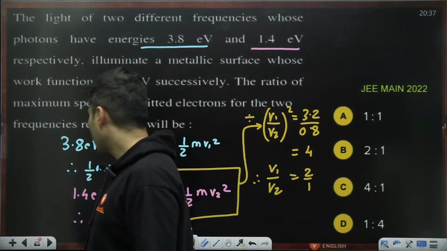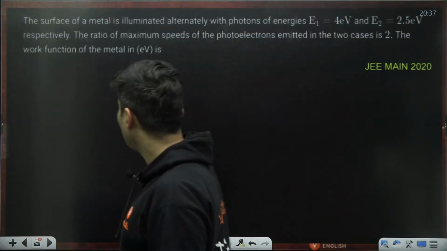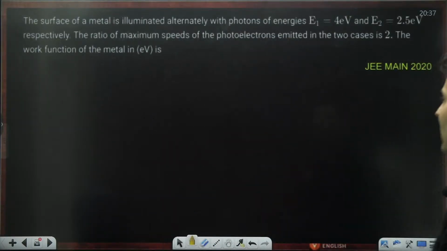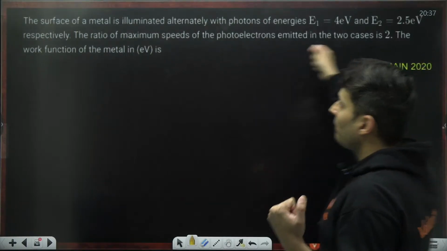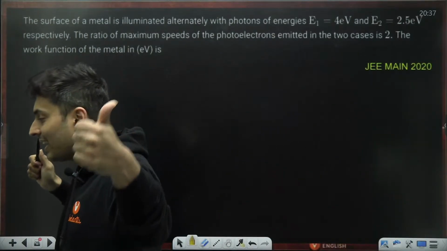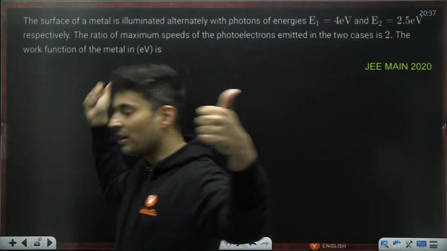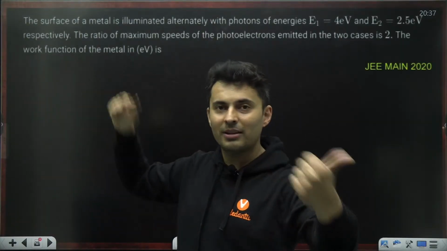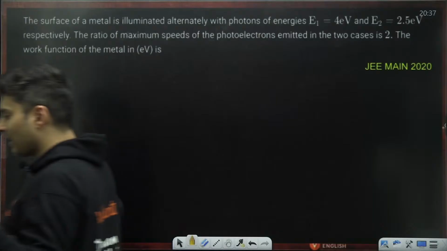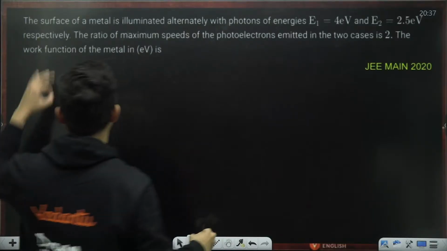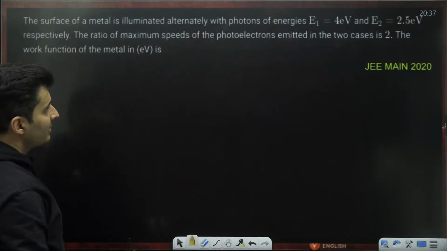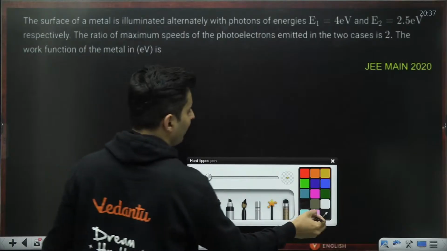All right, moving on to the next one. The surface of a metal is illuminated with two different energies. The ratio of maximum speeds is 2. What is the work function? Do you see, again, it's a very similar model. If you solved the previous question, this model is again very similar. So energies are given and the work function is asked.